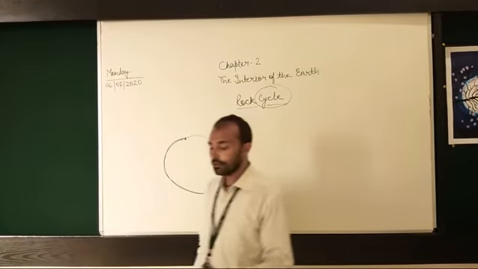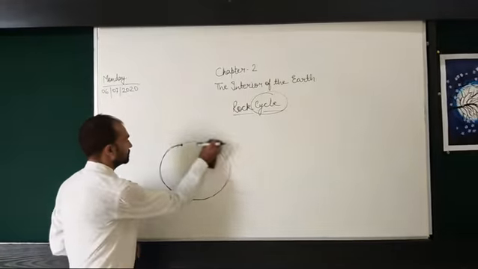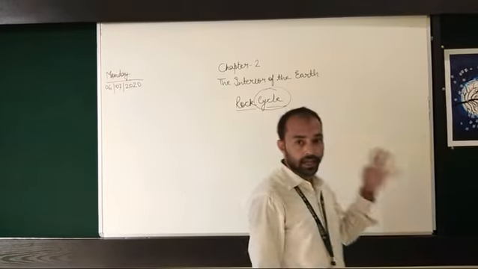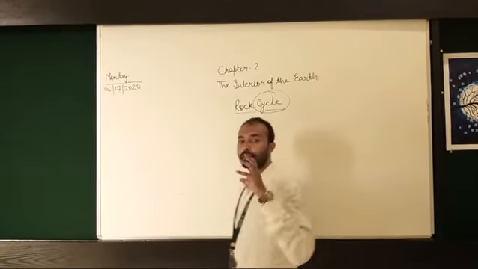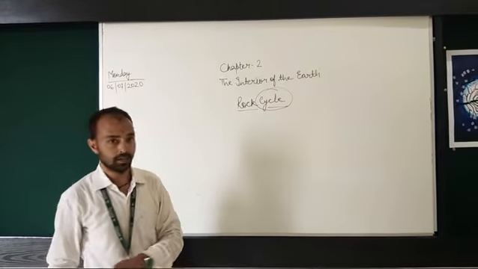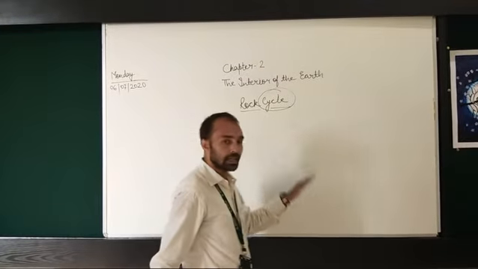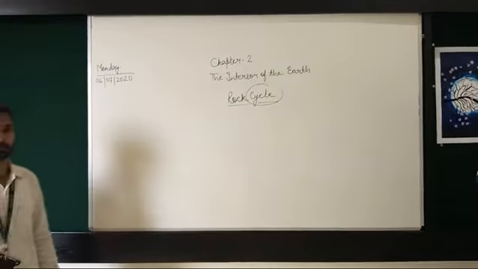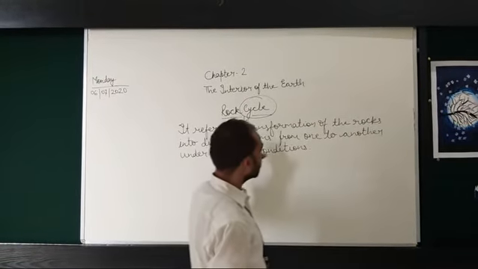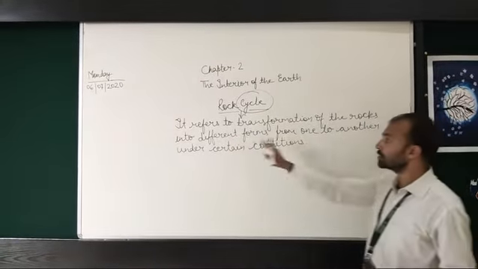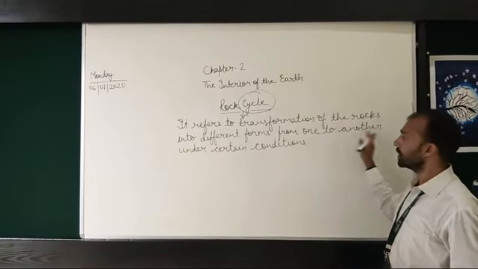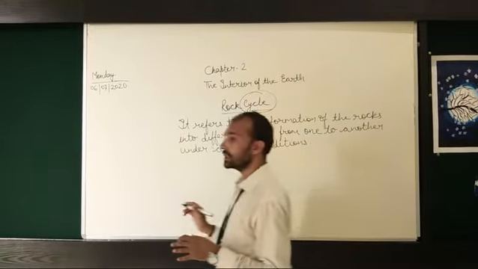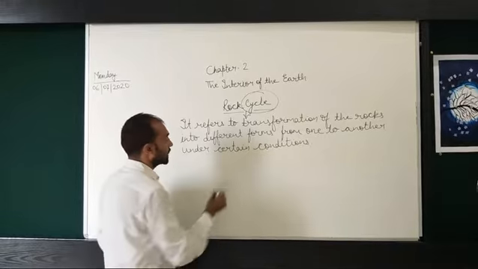So let's understand what a rock cycle is. The rock cycle is the transformation of different rocks from one to another under certain conditions. So the rock cycle refers to the transformation of the rocks into different forms from one to another under certain conditions. We have already learned that there are three types of rocks.